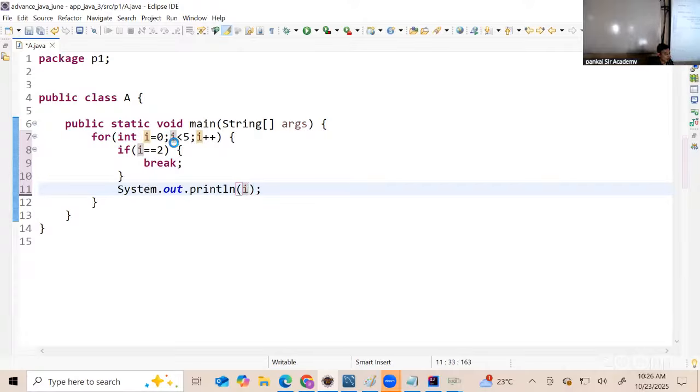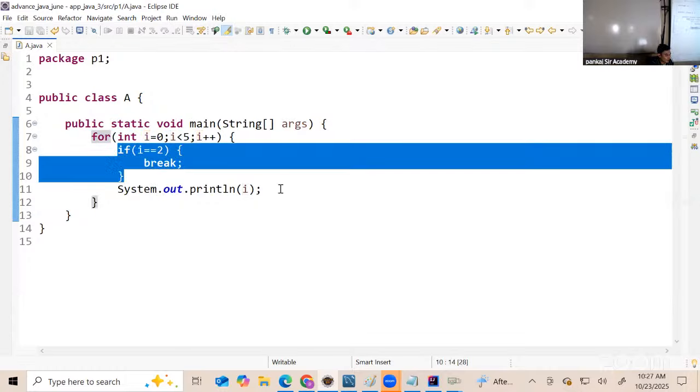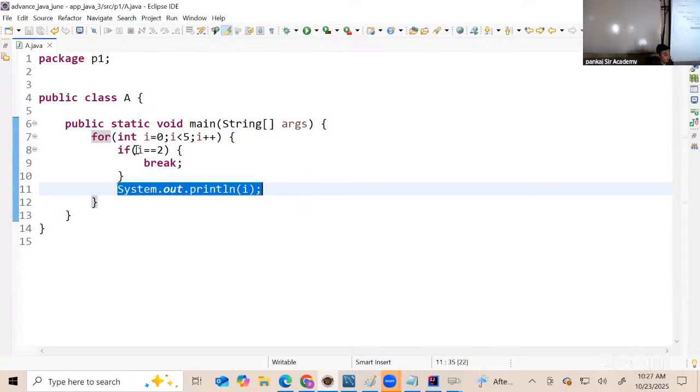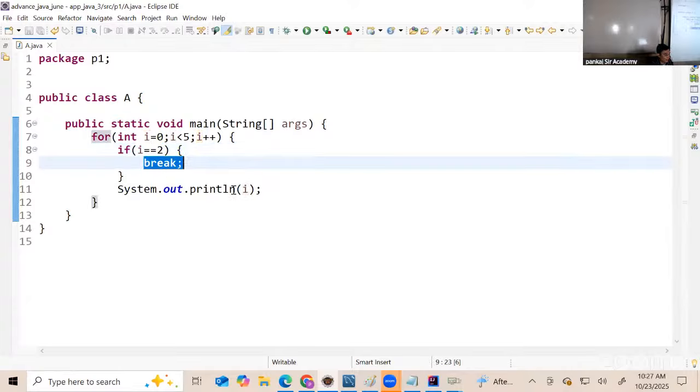So when the value of i is 0, 0 == 2 is false, the break keyword will not run. So it will continue further and print 0. When the value of i is 1, 1 == 2 is again false, the break keyword will not run, it will print 1.